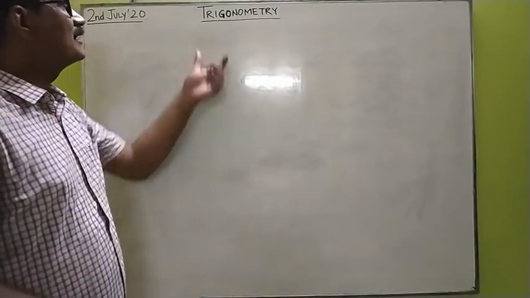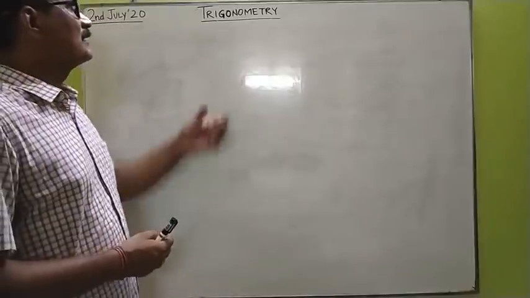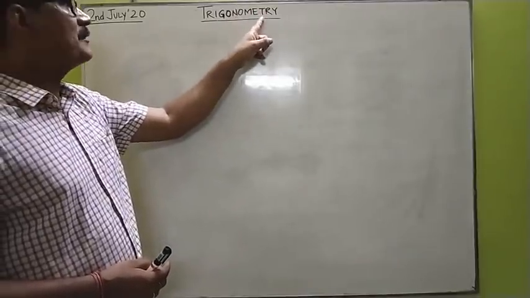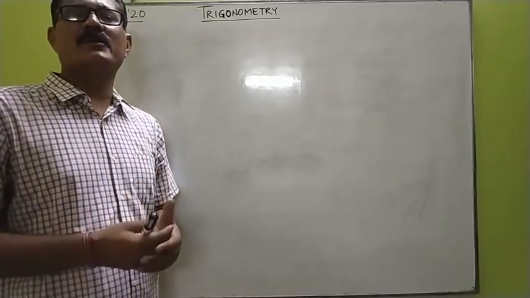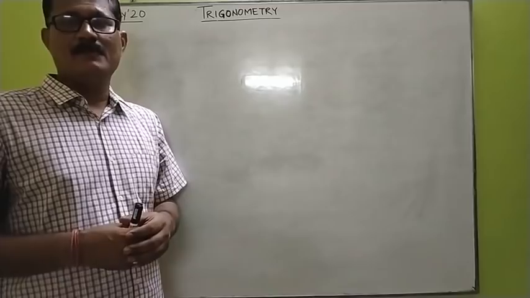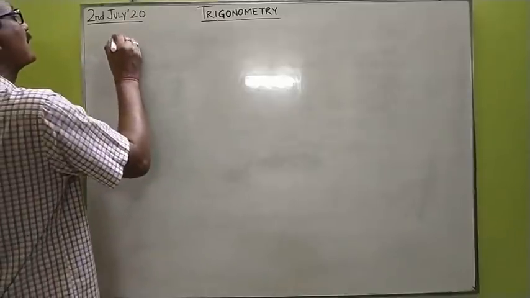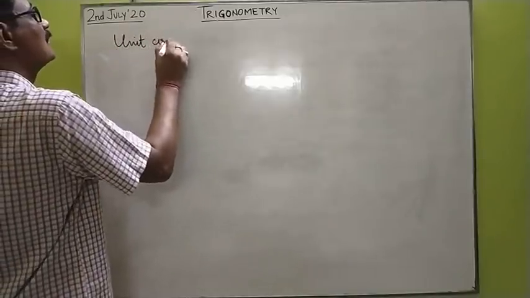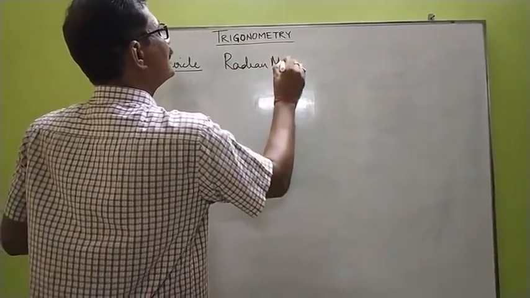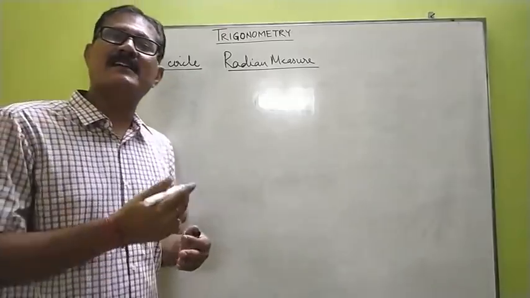The today's topic is trigonometry, the topic which you are quite familiar with because you've done it in class 9 and 10th. Trigonometry: tri means 3, gono means angle, metry means measurement. Measurement of 3 angles of triangles and problems related to it is the first and basic approach of trigonometry, and this approach you have used in class 10th. But in class 11th and 12th, you shall be using the second approach, that is the approach of unit circle, in which we shall be using radian measure to define the trigonometrical function in terms of real numbers. And what is radian measure, you will come to know as the class proceeds.